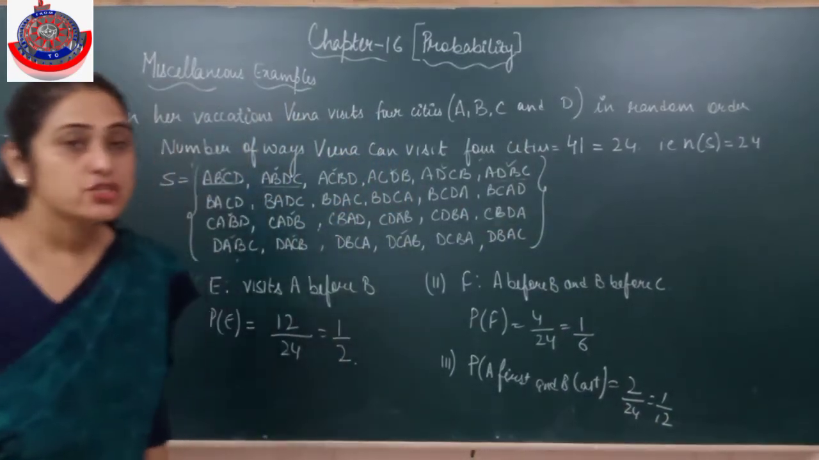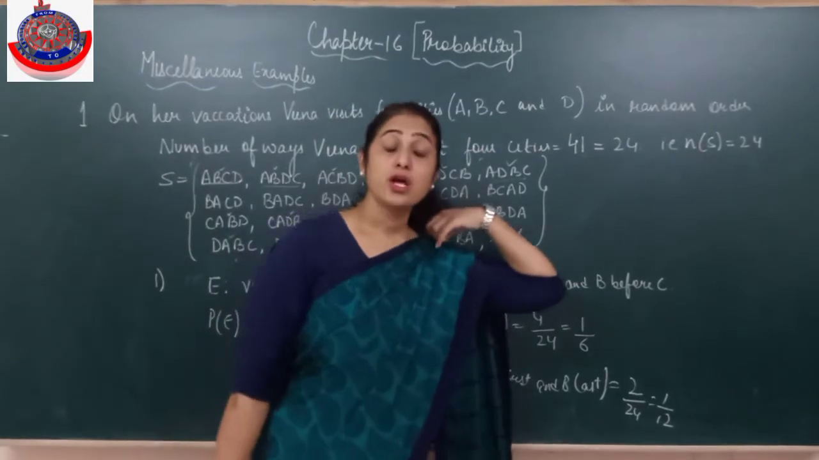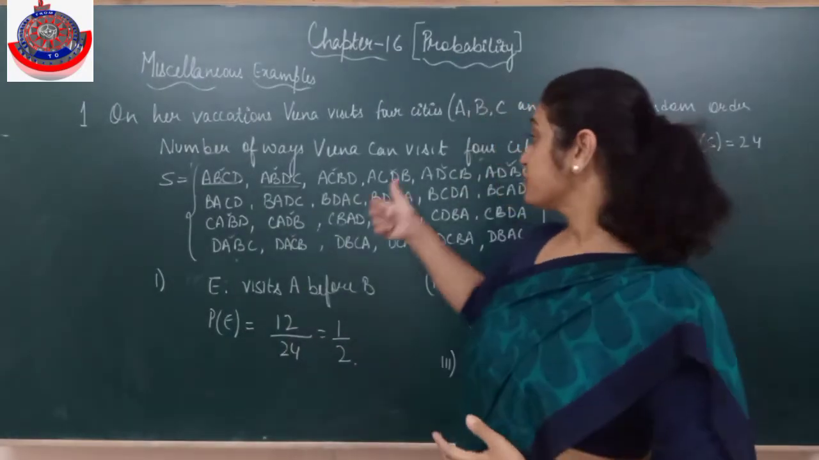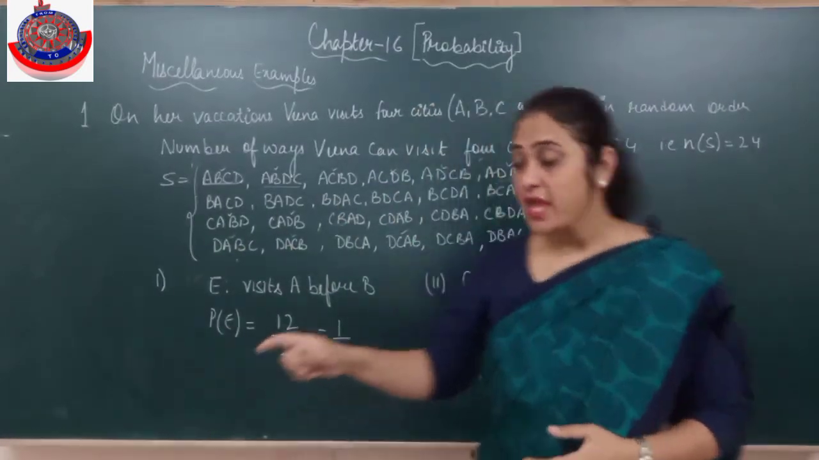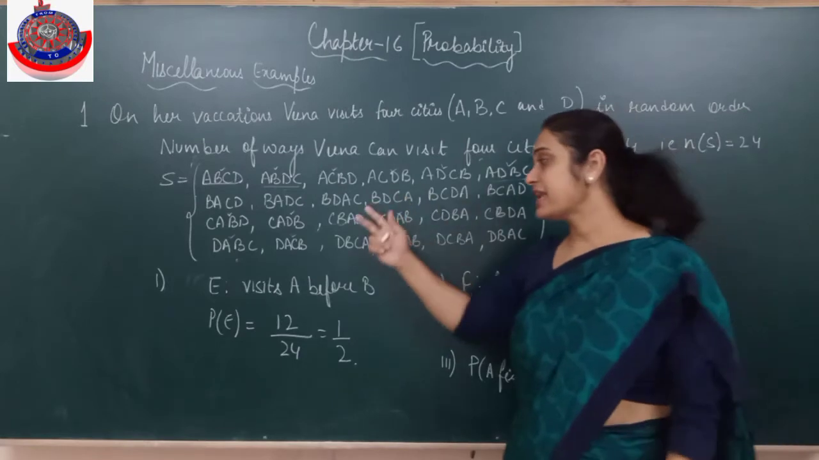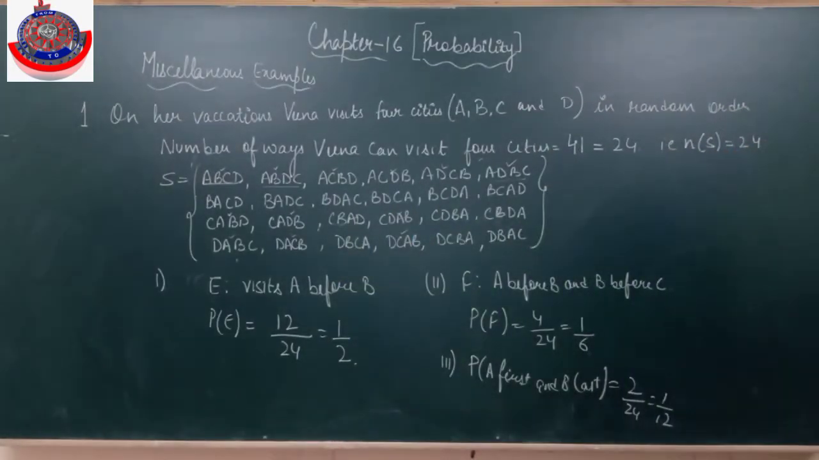Is it clear? So whenever they ask, first of all, we find the number of total possible outcomes, how Veena can visit 4 cities. That is 4 factorial, equal to 24. Then we write what the elements in the sample space are. And after that, according to the event asked, we choose the favorable outcomes, and the probability, as we know, is favorable outcomes divided by the total number of outcomes.